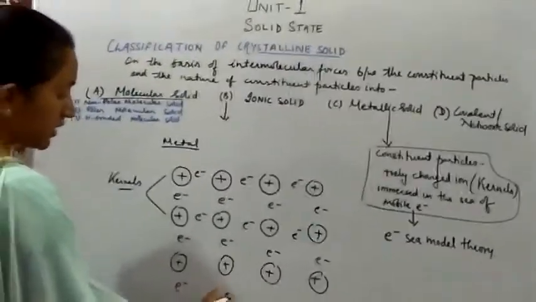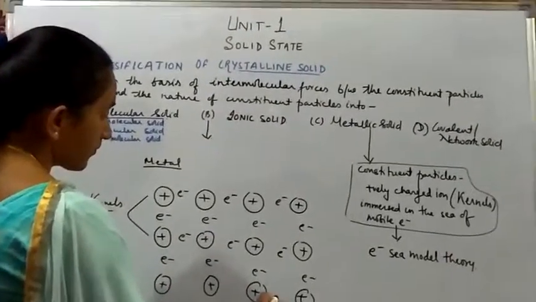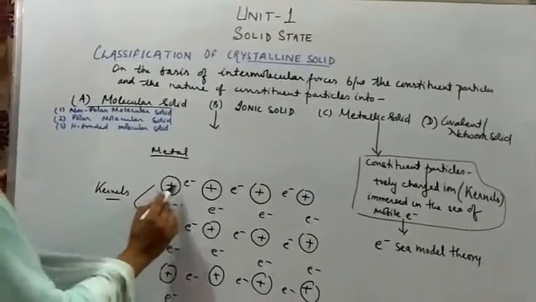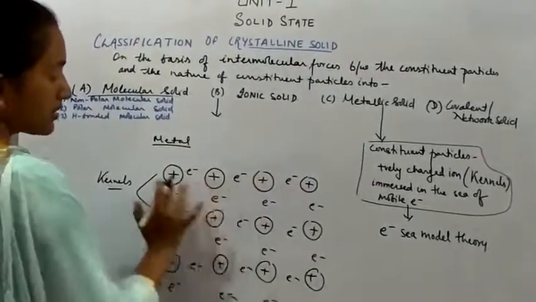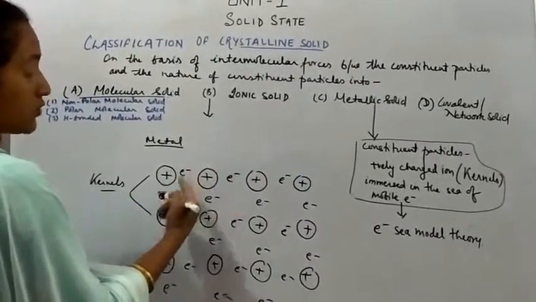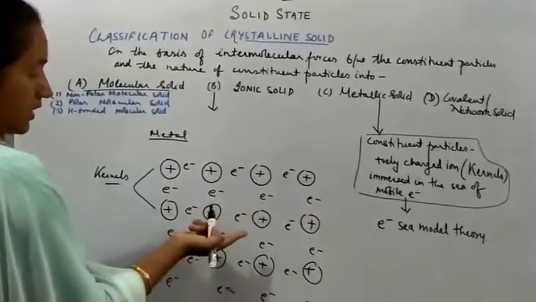So it is also there, e negative. So you can see that the positively charged kernels are just floating in the sea of electrons. All these electrons are outermost shell electrons which are free to move, and that's what is known as the sea of mobile electrons, right?